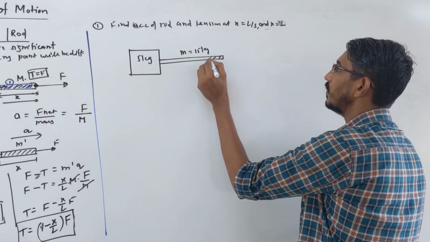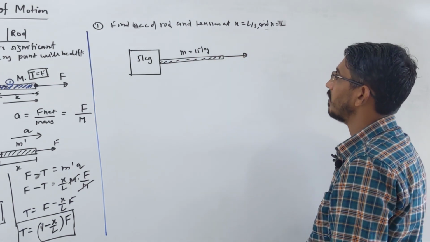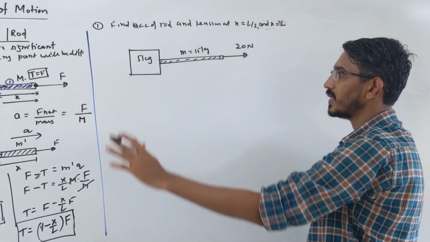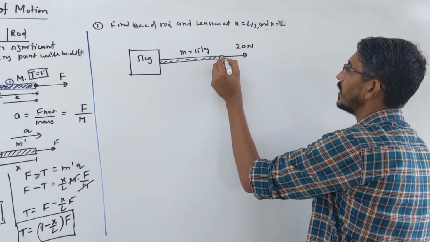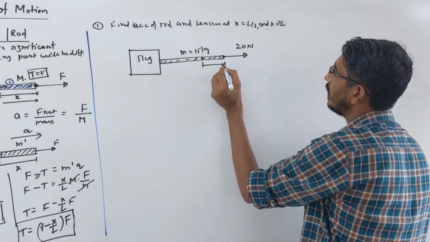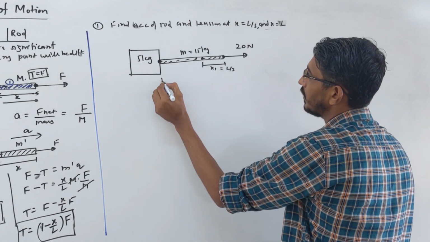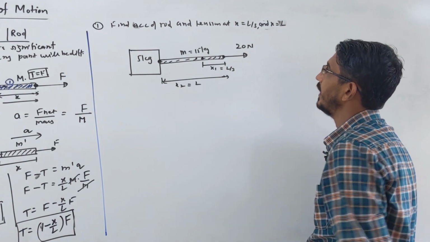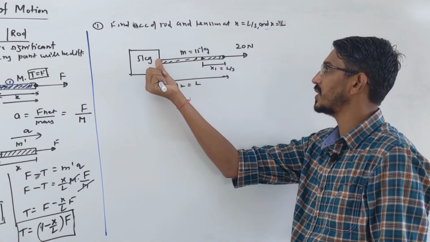We are applying some force here, say 20 Newton, and it's a smooth surface, so there is no friction at all. They are asking, from the point of application, what is the tension at this point? Let's call that distance x1, which is L by 3, and they are asking the tension at the other point, where the distance x2 is simply L.